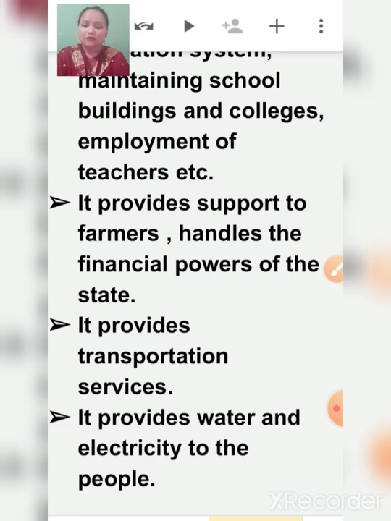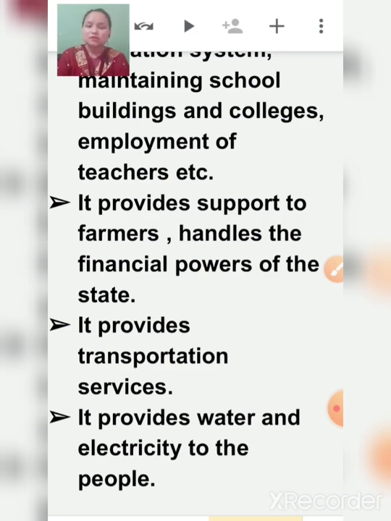After the state government there is another lower level, that is local government. That is not in your course, so we will not take it, but I'm telling you that after the state there is a local government. In a state like Uttarakhand there are 13 districts, so one chief minister will not be able to handle each district, right?